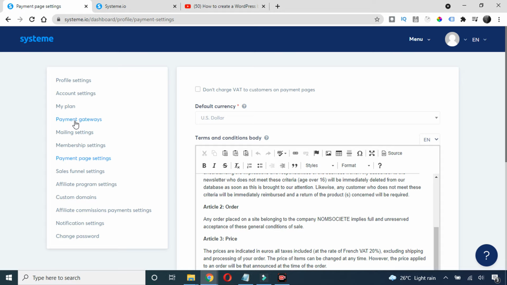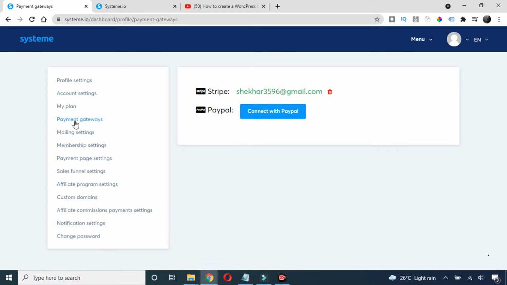You need to click on this payment gateway now, and here you can see we have two options, Stripe and PayPal. I have my Stripe account, so I have linked it here. If you have your PayPal or Stripe account, you can link it. It's pretty straightforward. Just click on this connect option. You will land on the Stripe page. Just enter your email ID and password, create a Stripe account, and then link it here.